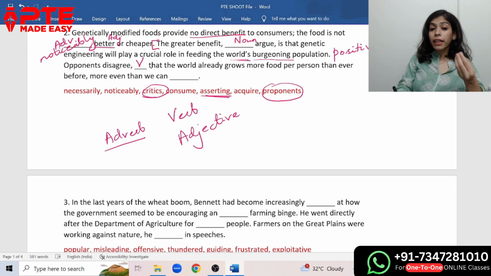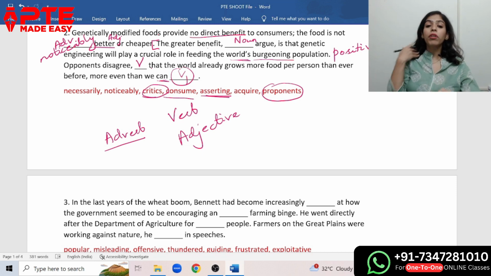giving your opinion, telling something, explaining. Okay, asserting that the world already grows more food per person than ever before, more even than we can consume, where we will get the verb first form. So more even than we can acquire or consume. When they are talking about food, we'll definitely think of the word consume, not acquire. That's why we have got consume here.